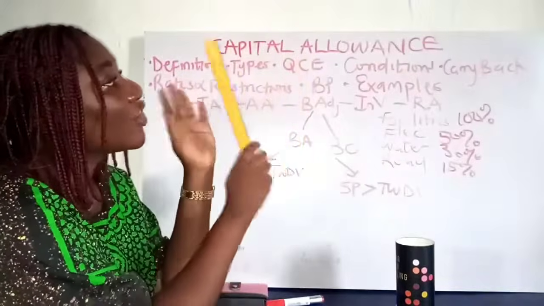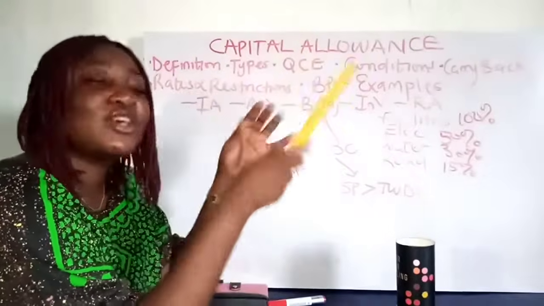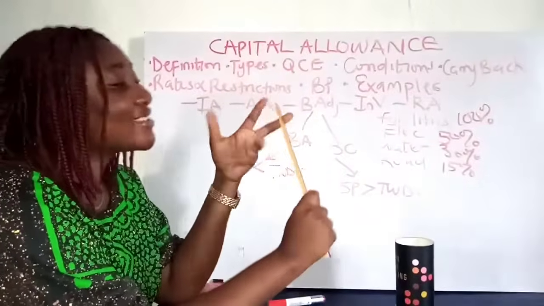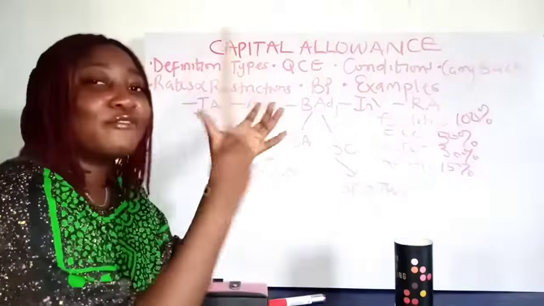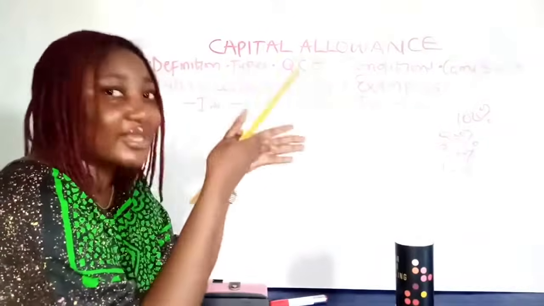And the third condition is that for this qualifying capital expenditure, the assets must be in use wholly, reasonably, exclusively, and necessarily for the purpose of trade or business, right? For the purpose of generating the profits that we are taxing.